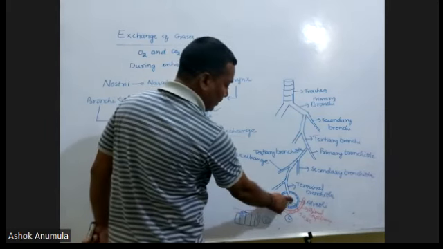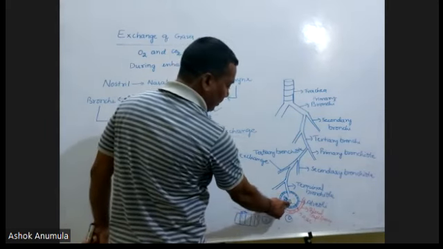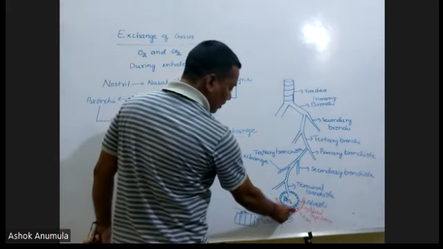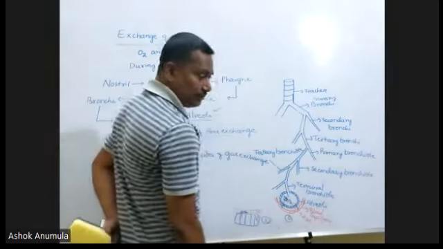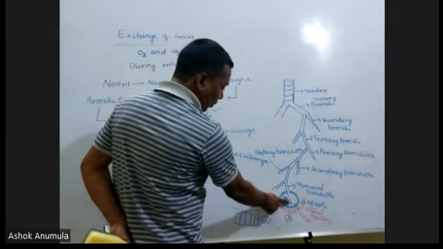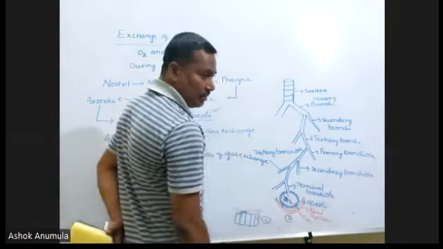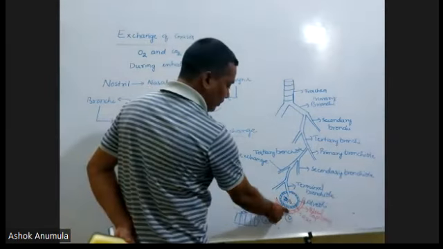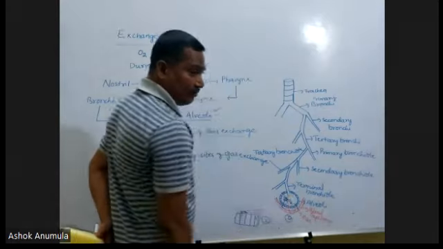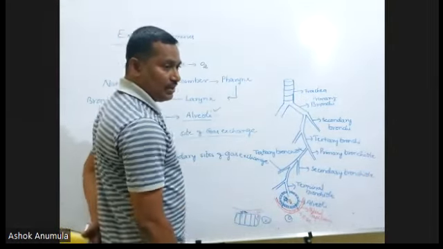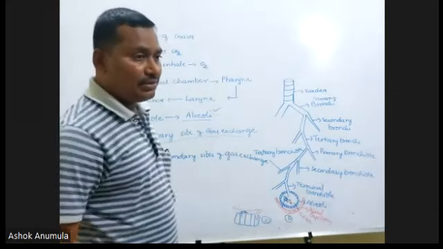That's why the pressure gradient of oxygen is more here. But if we take the blood, the blood contains less oxygen. In alveoli, more oxygen is present, but the blood has less oxygen. Due to the difference in oxygen, the diffusion process occurs. In the previous class, we were discussing diffusion.